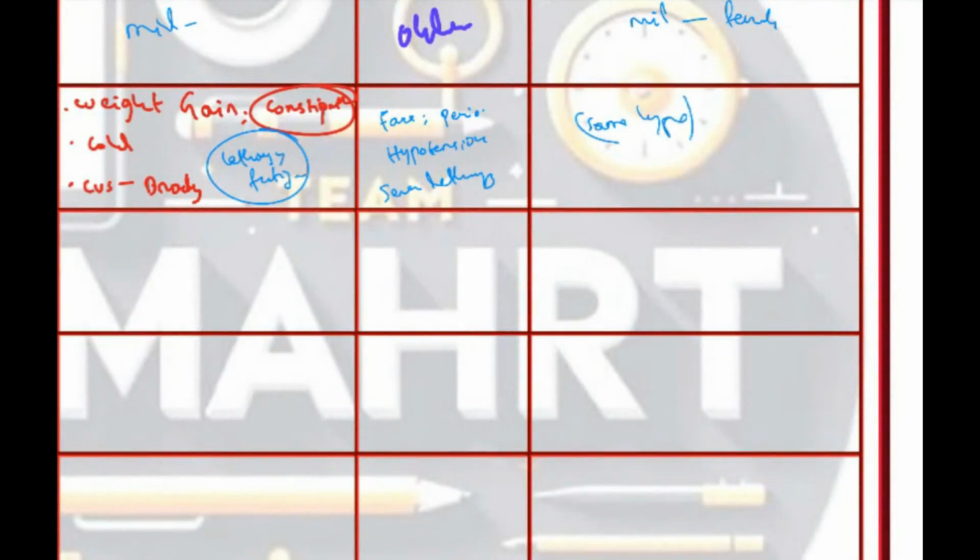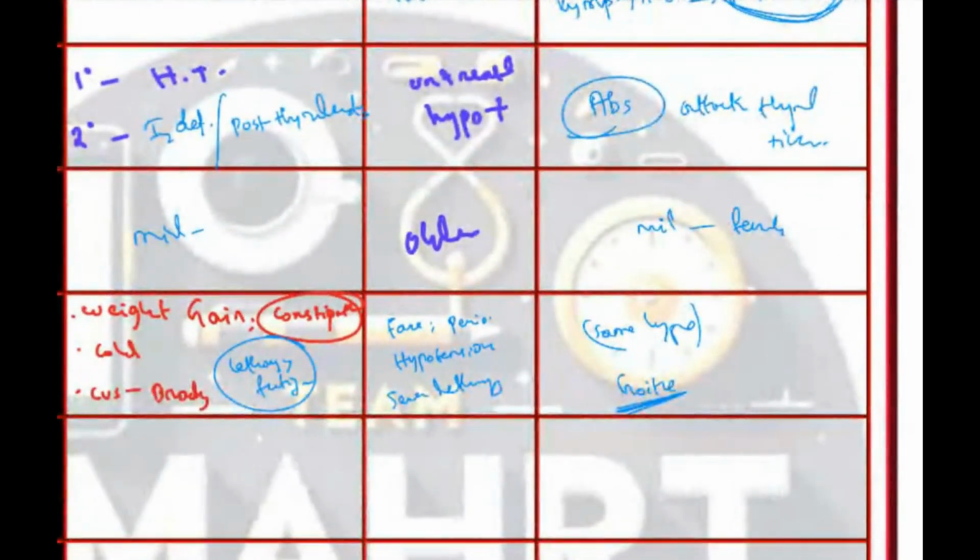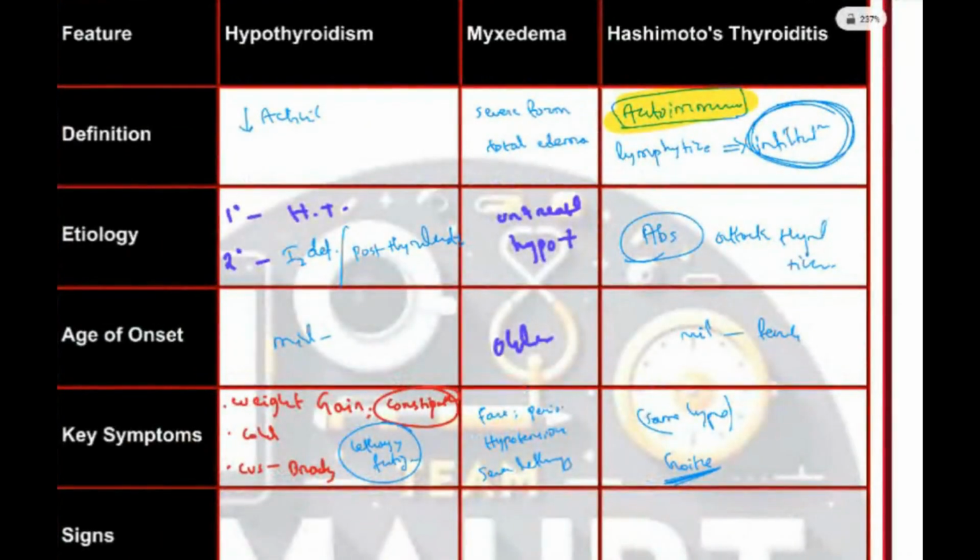But remember, there will be a goiter. Why, sir? Why goiter? Because lymphocytes are infiltrating the thyroid, they will cause swelling in the thyroid gland, leading to goiter. That goiter may have some pressure symptoms, hoarseness of voice, dysphagia, etc. So this is about Hashimoto.